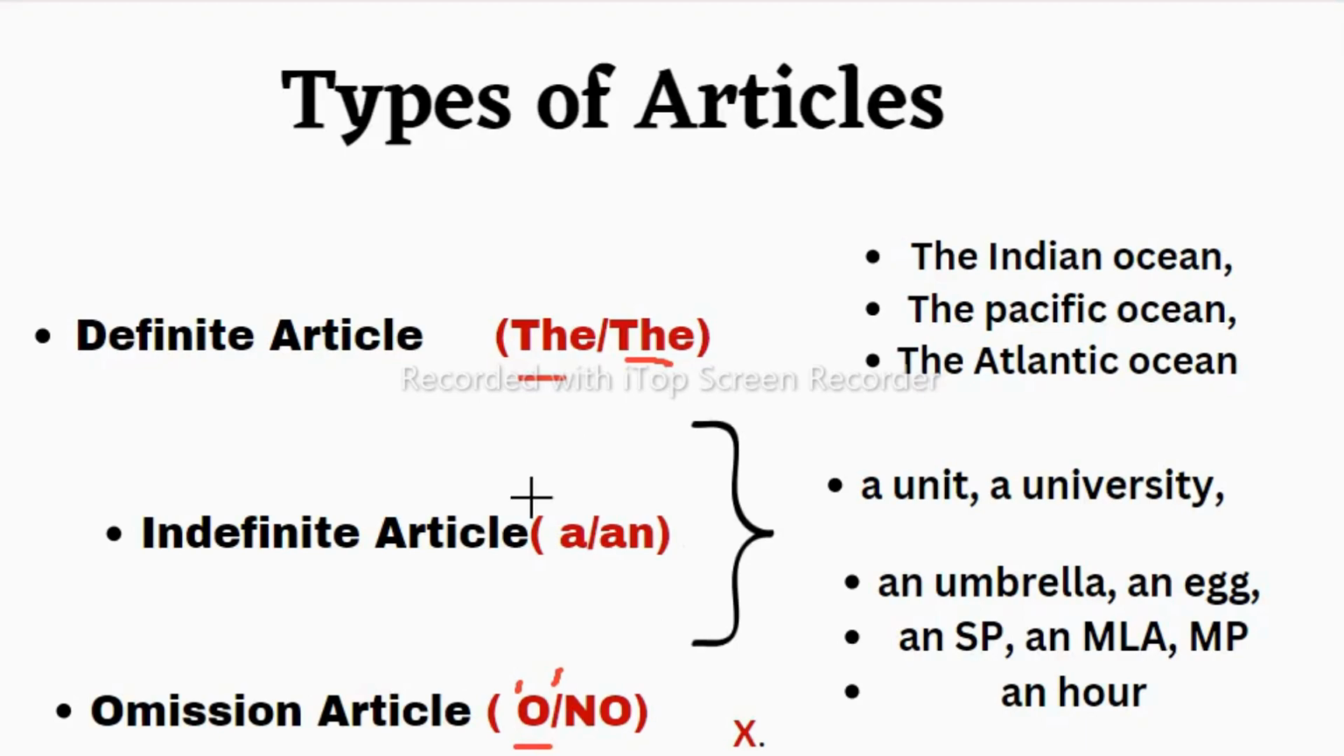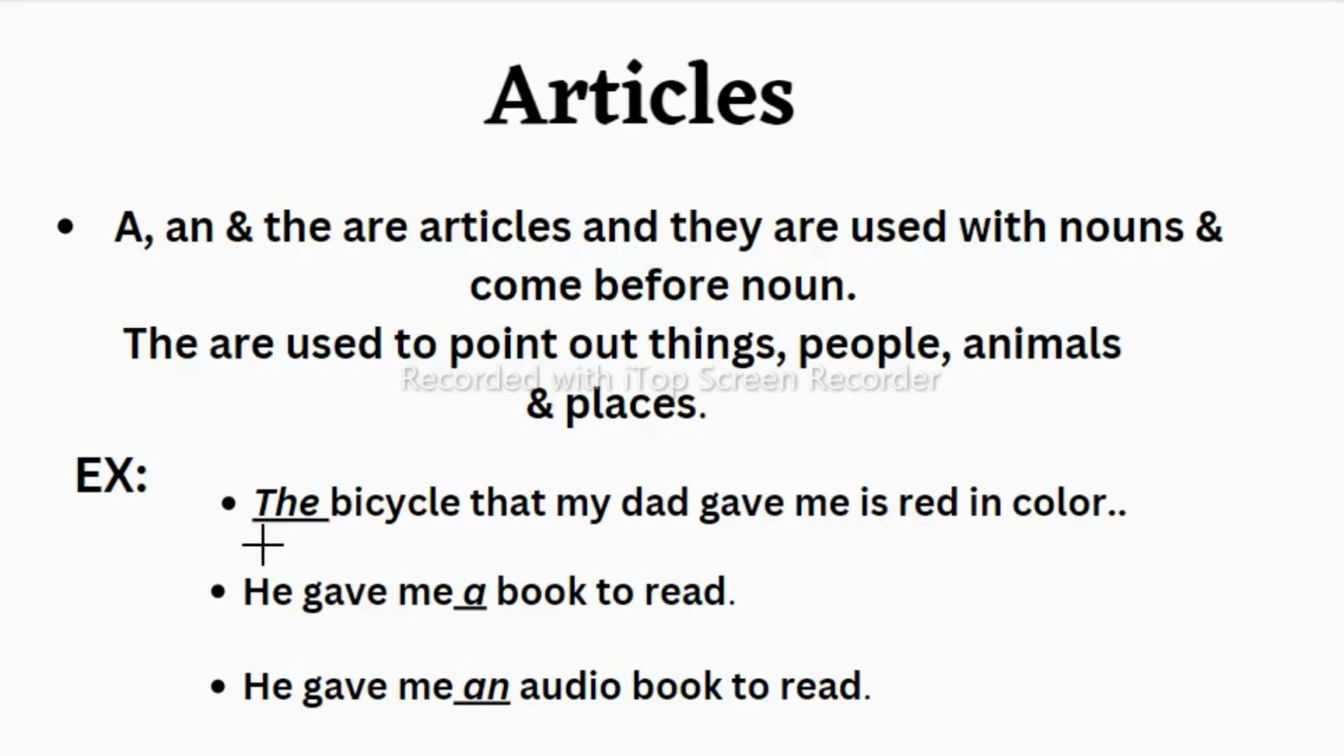So the articles a, an and the are used with nouns. They are used to point out things, people, animals and places. For example, the bicycle, which is a noun. Before a noun we can use articles. We have to use articles. He gave me a book. Book is a noun, and before a noun we use an article.